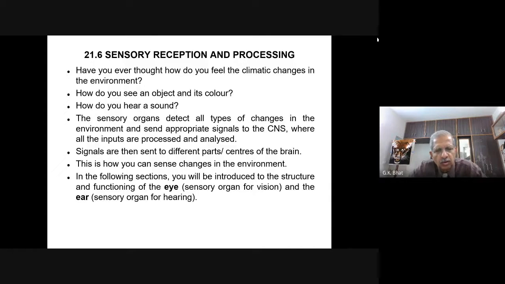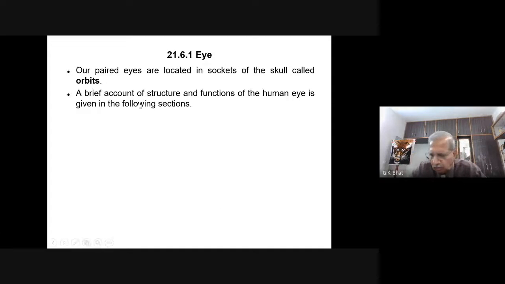Now, we are going to study only the eyes and ears in today's class, because none of the other sense organs are mentioned in your syllabus. You know very well, eyes are the sensory organs concerned with vision, and the ear is the sensory organ concerned with hearing. Let us look into the eye.